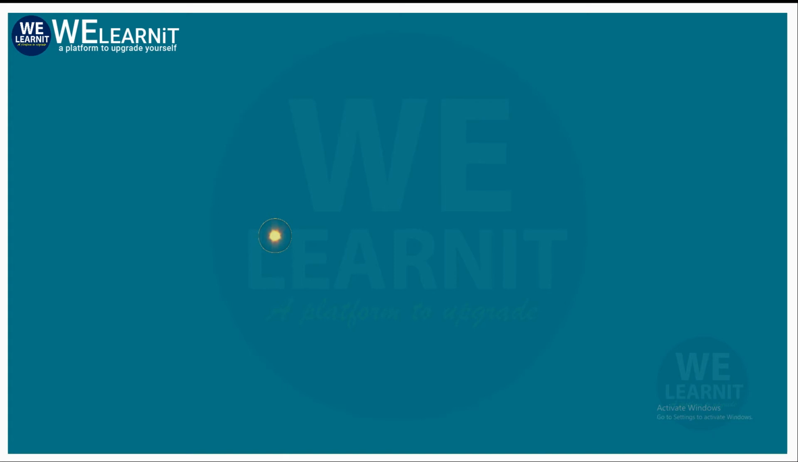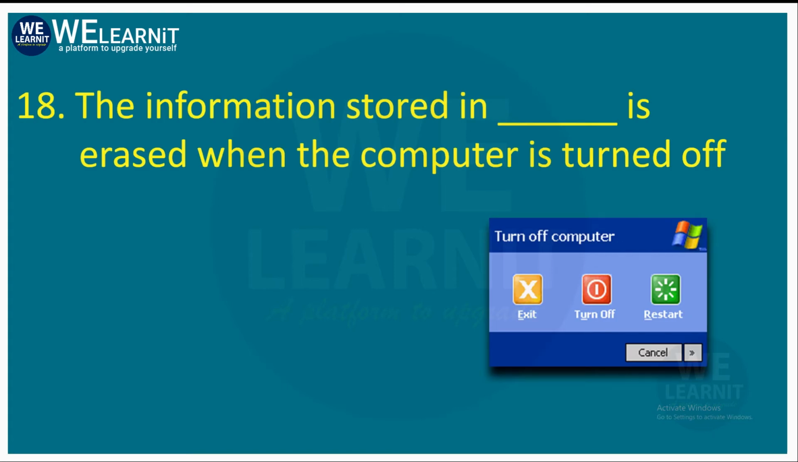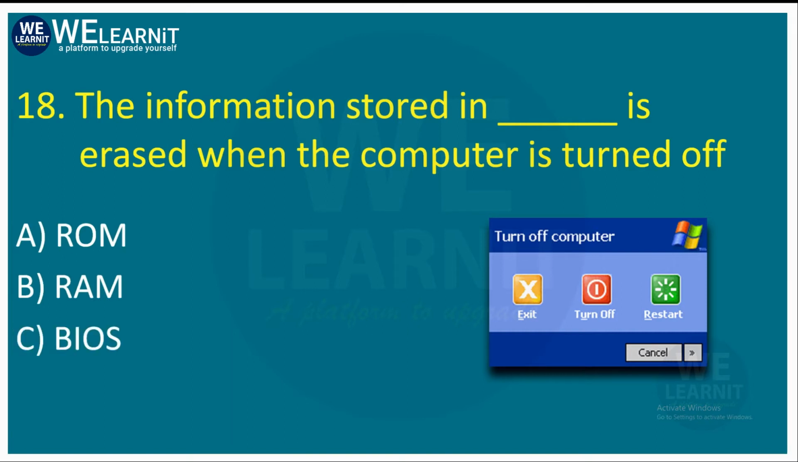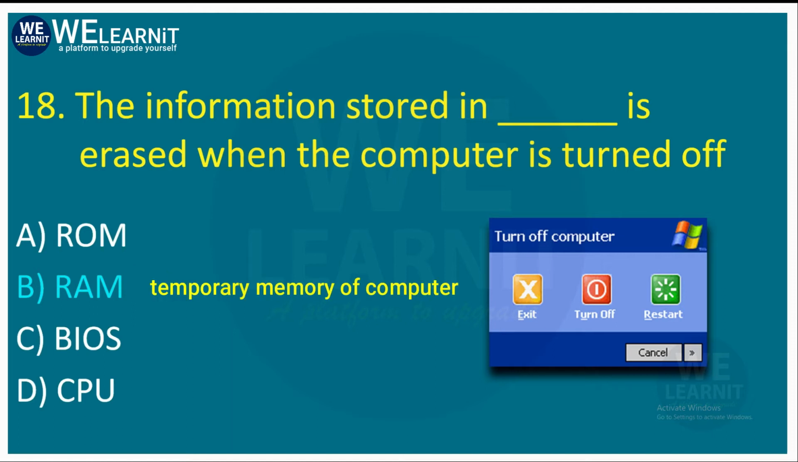The next question is, the information stored in dash is erased when the computer is turned off. It means there is a device in computer, and when you turn it off, the information will get erased. So what device is that? Your options are ROM, RAM, BIOS, or CPU. The correct answer is RAM. That's the reason RAM is known as temporary memory.